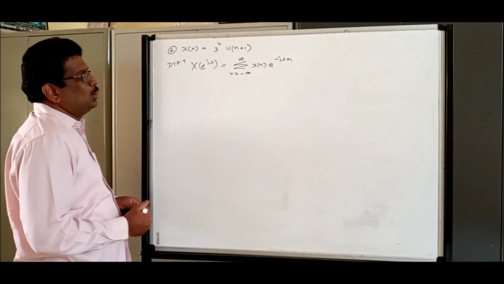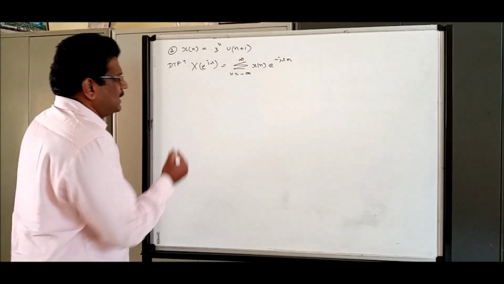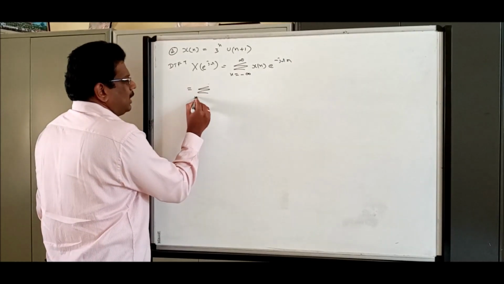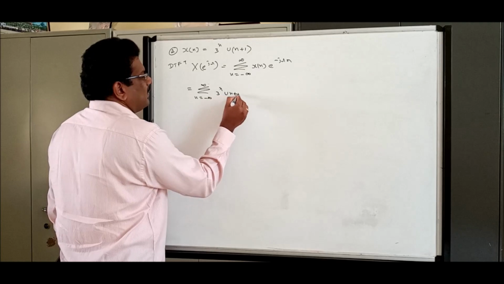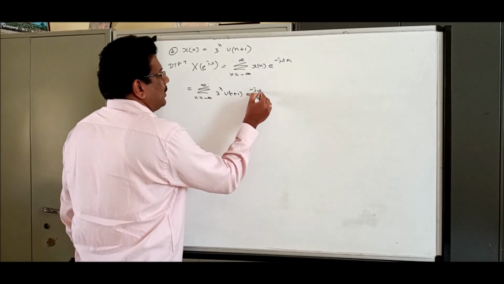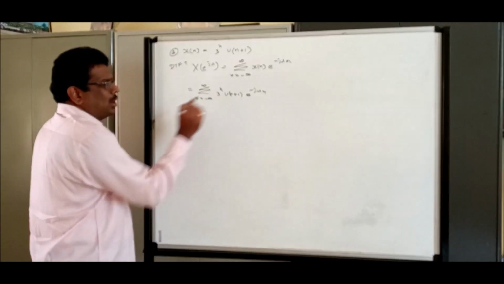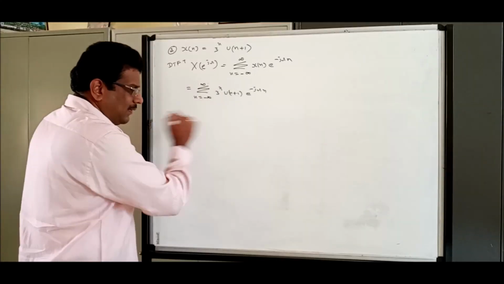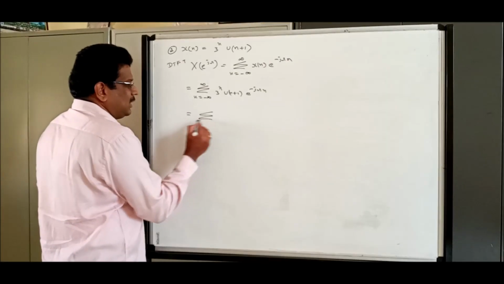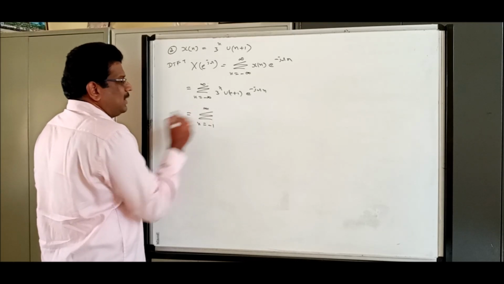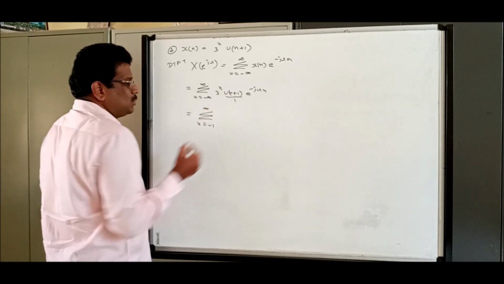Let us do the next problem: 3 power n u of n plus 1. Basic, the same concept. Summation n equal to minus infinity to infinity, 3 power n u of n plus 1 e power minus j omega. What is u of n plus 1? It is nonzero from minus 1 to infinity, which is a left shifted sequence. In that range its value is 1.